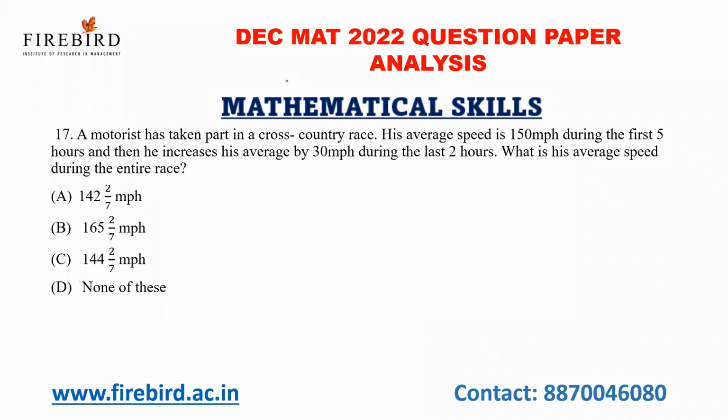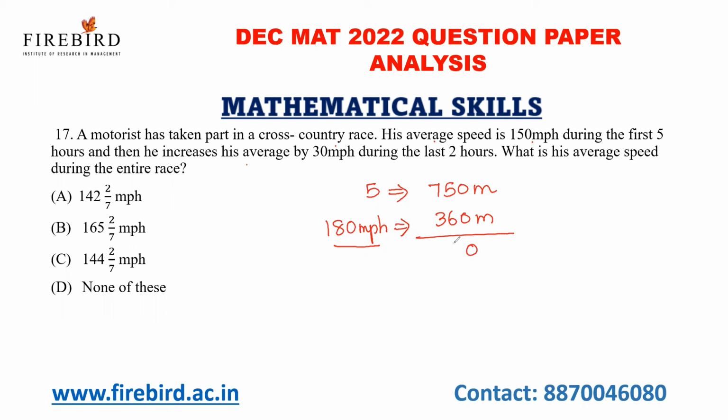Next. A motorist has taken part in a cross-country race. His average speed is 150 meter per hour during the first 5 hours. So he might have covered 750 meters in the first 5 hours. And when he increases his average by 30 meter per hour, that is 180 meter per hour, during the last 2 hours, in 2 hours he would have covered 360 meter.